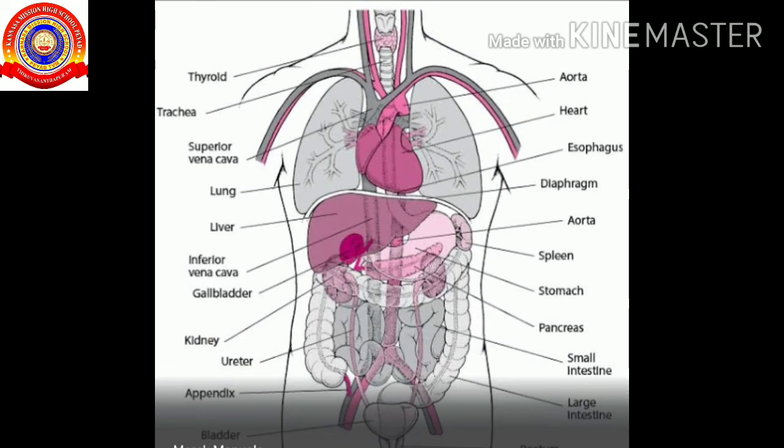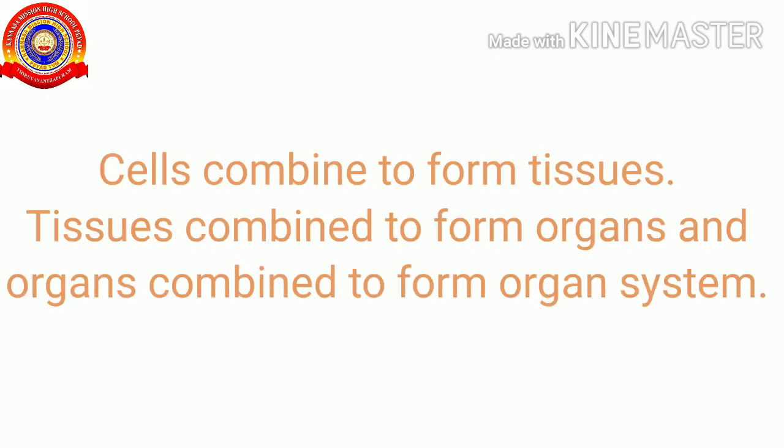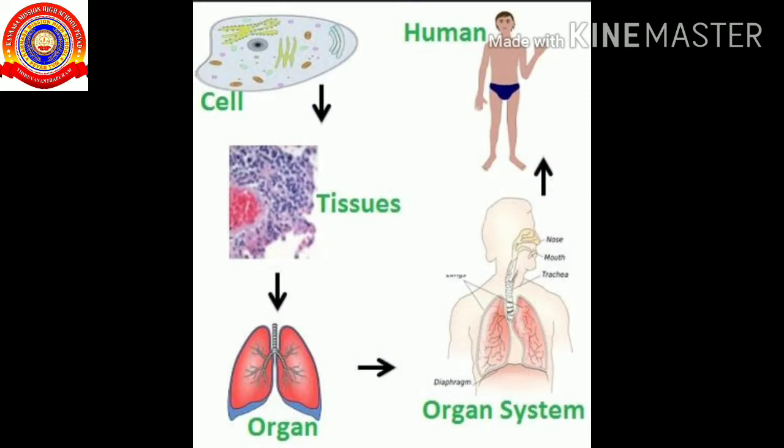No organ system can function independently. A physiological activity can be completed only by the combined action of different organ systems. So children, I hope that you have understood that cells combine to form tissues, tissues combine to form organs, and organs combine to form organ systems. Next we discuss what happens when the organ systems combine.